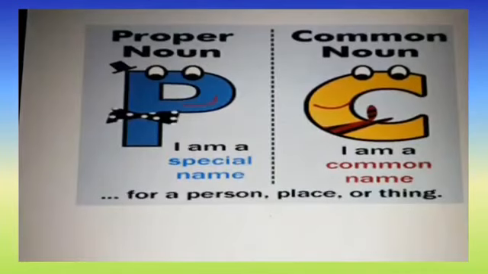Let's see the difference between these. Proper noun: I am a special name for a person, place or thing. Common noun: I am a common name for a person, place or thing. So a proper noun is a special name given to a person, place or thing. A common noun is a common name given to a person, place or thing.